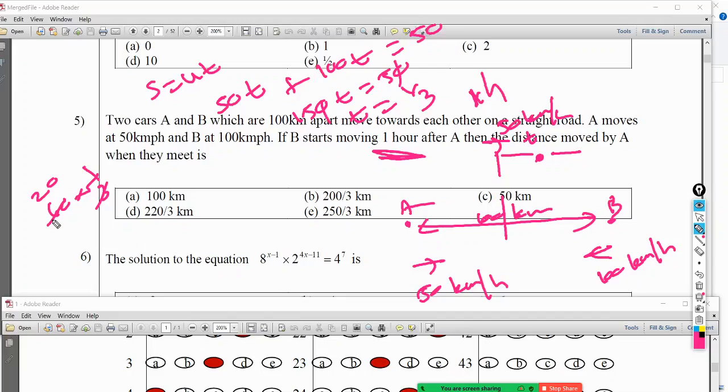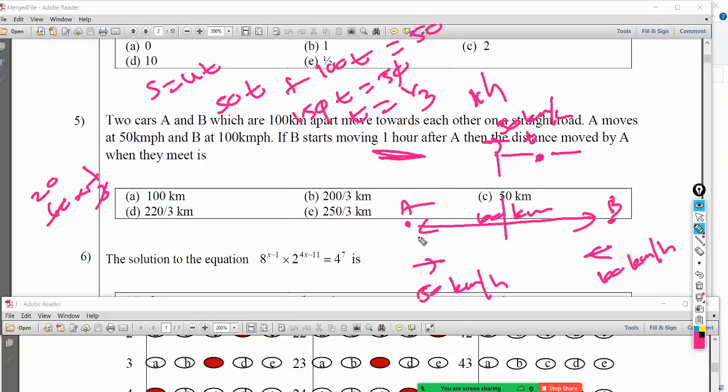That is 20 minutes, okay? Right. So what we need is the total distance A has traveled, the distance moved by A when they meet. Now already he has traveled 50. Now he has traveled how long? 50t. This guy 100t. So therefore now we have found t as 1/3.